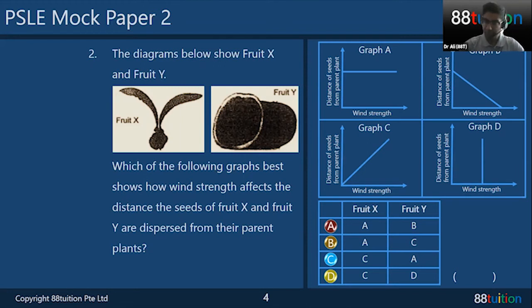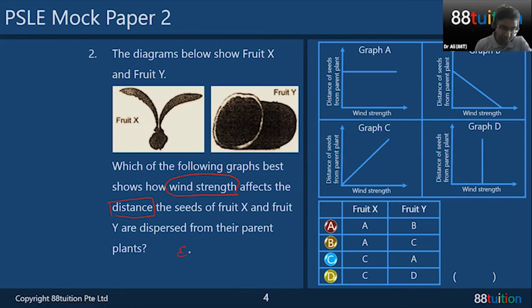The diagram shows fruit X, fruit Y. Which of the following graphs best shows how wind strength affects the distance? These are the keywords. The wind must affect how far the seeds will be dispersed from their parent plant.